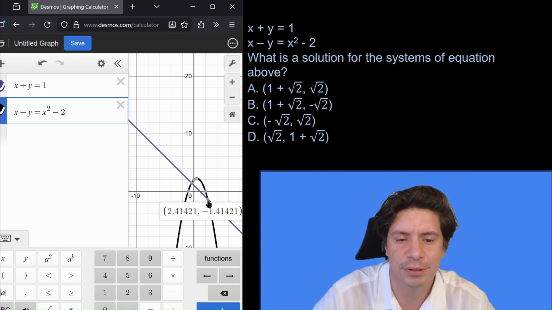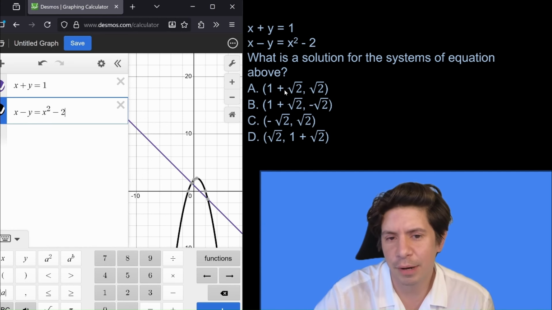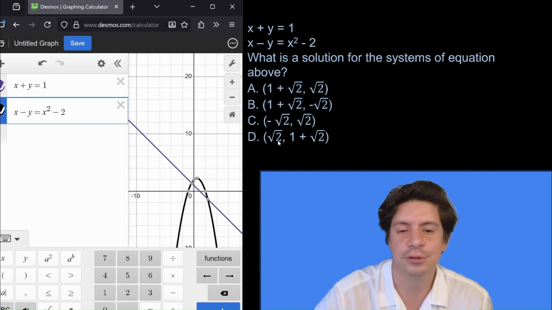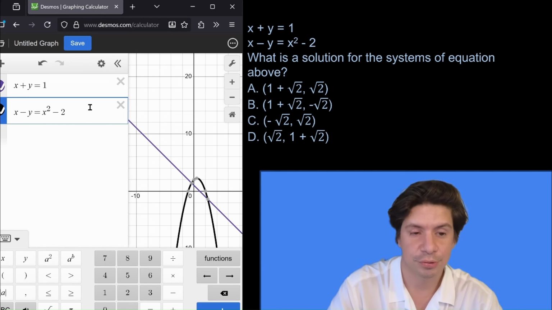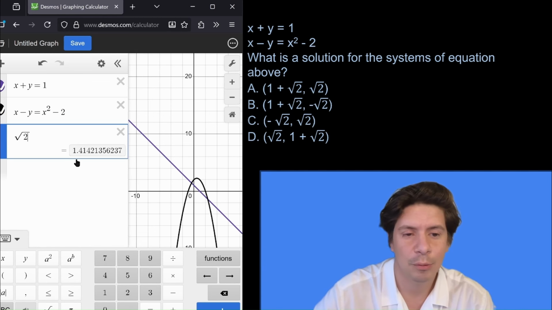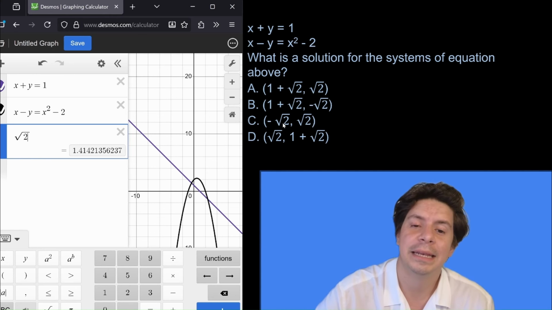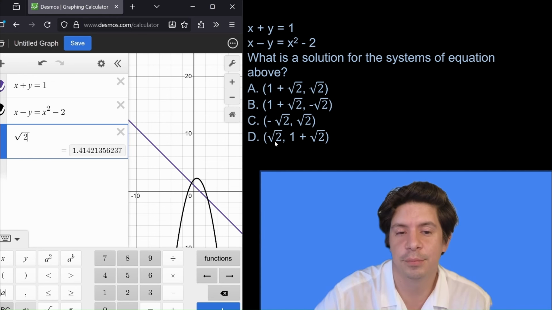We have two options, right? We have this one here, 2.4 and negative 0.41. If we look here, 1 plus root 2, 1 plus root 2, negative root 2, and root 2. So what is root 2? That's going to be a factor in this. So we'll do boom, boom. 1.41. So this would be 2.41, 2.41, negative 1.41, positive 1.41.